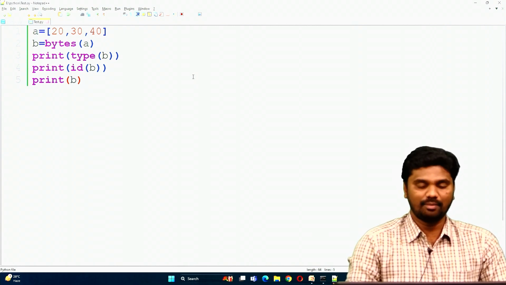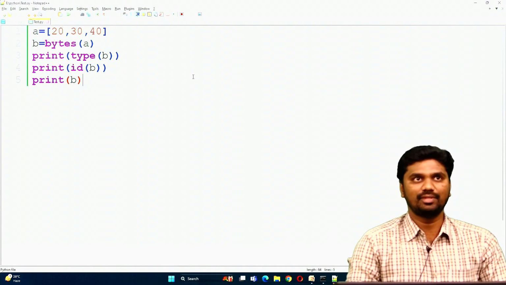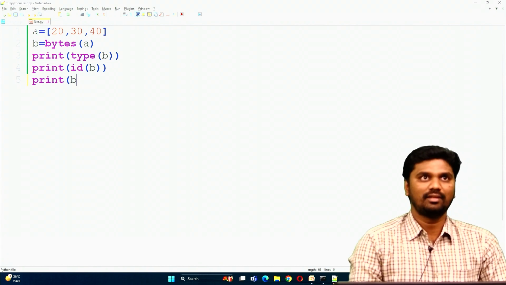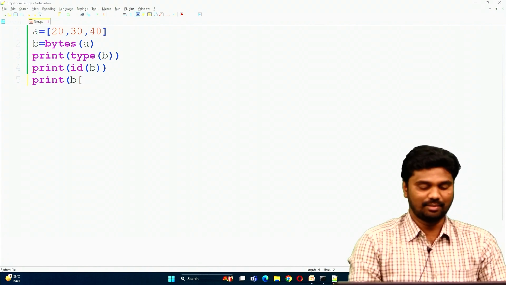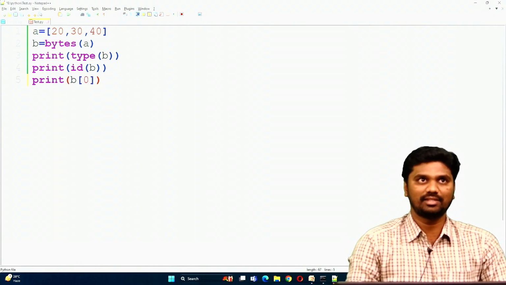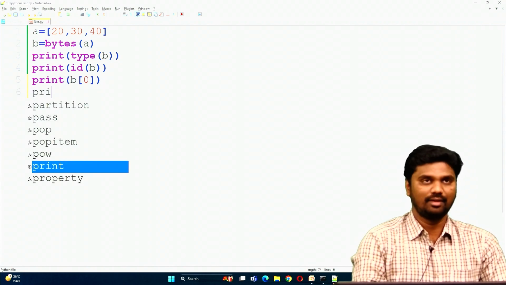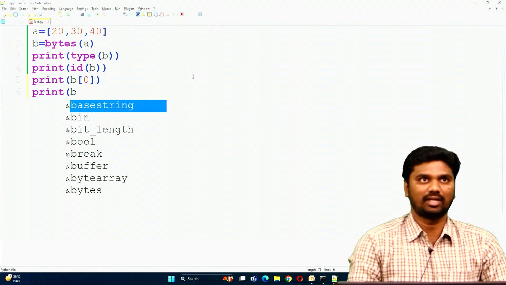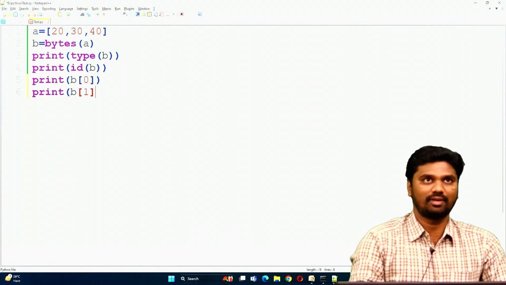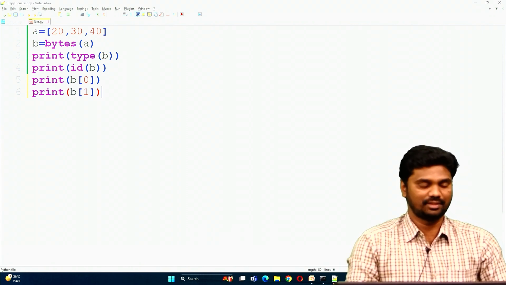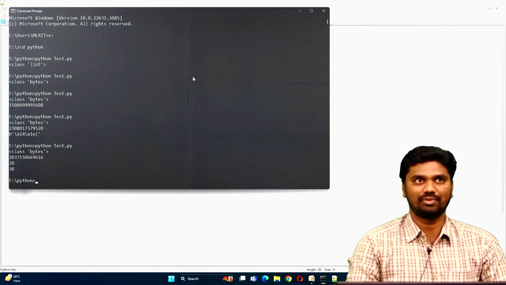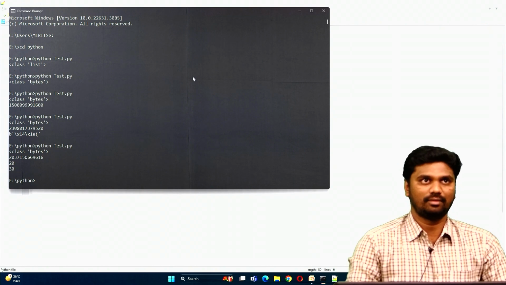Either by using the slice operator or by using a for loop. First, if I want to access the value 20, that value is at index number 0. And if I want to print 30, then the value 30 is at index number 1. Now we will get the values 20 and 30, which we stored in that bytes object.